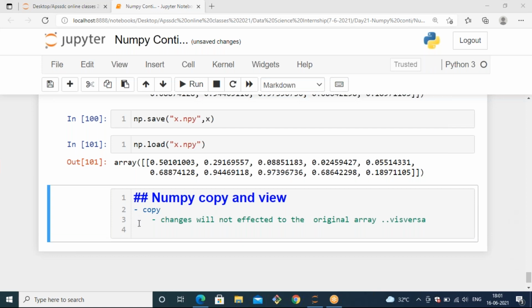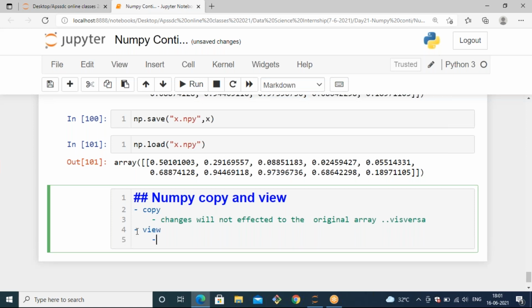So this is about copy, and we have another method, view. In the view, if you change anything in the main array, that is going to be affected in the copied array. And if you change anything in the copied array, that may also be affected in the main array.